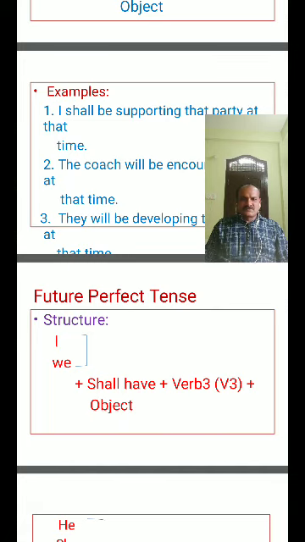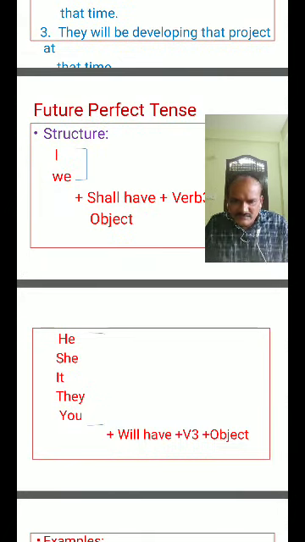So for structure of future perfect tense: I, we plus shall have plus verb in V3 form. It means past participle plus object. Verb 3 means past participle verb. He, she, it, they, you will have plus verb 3 plus object.